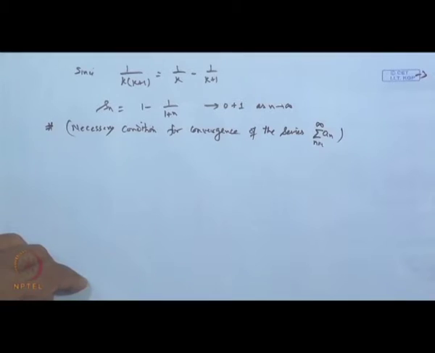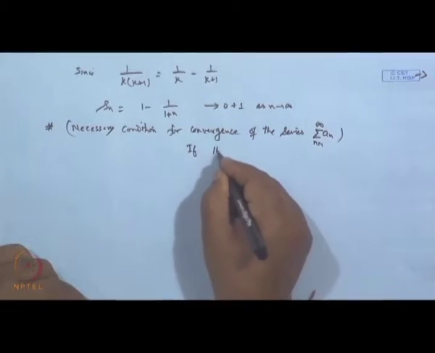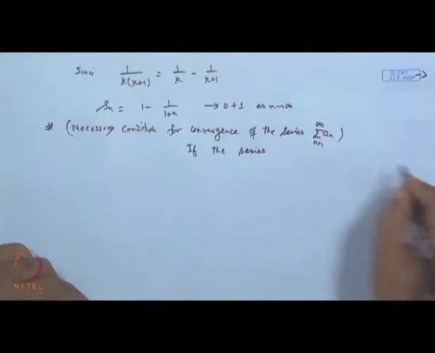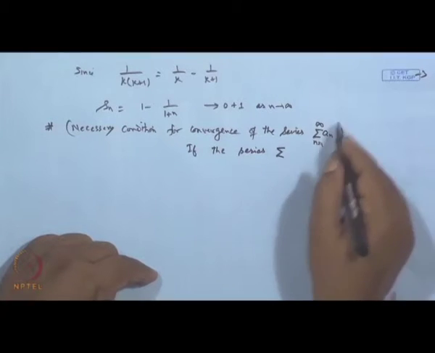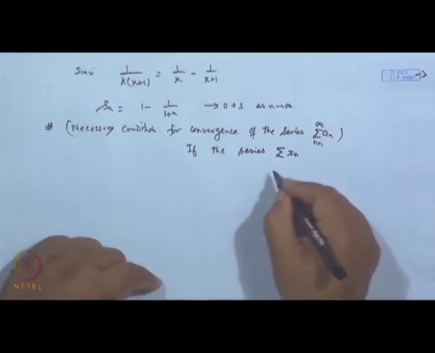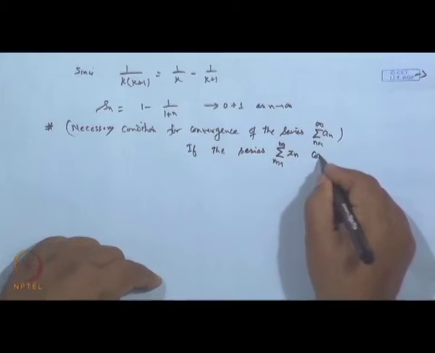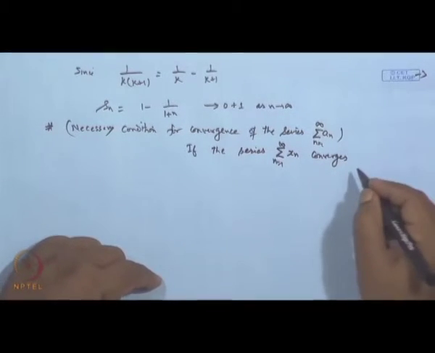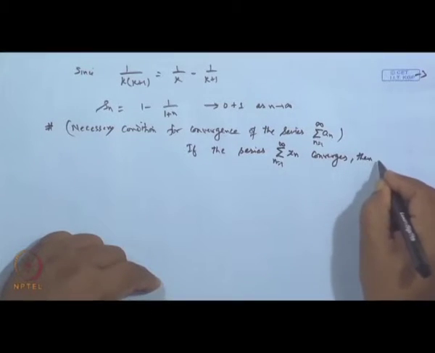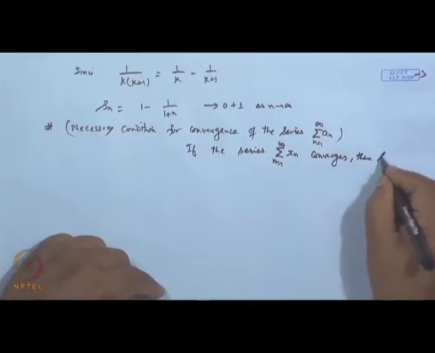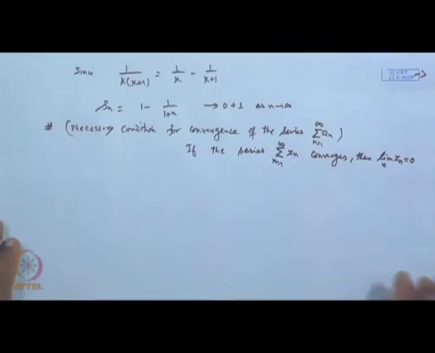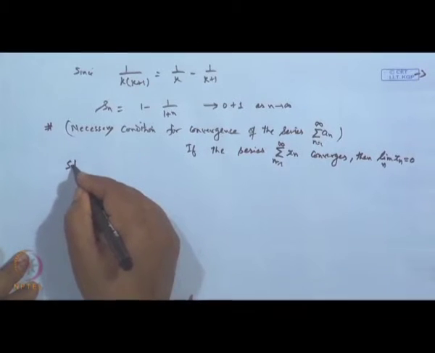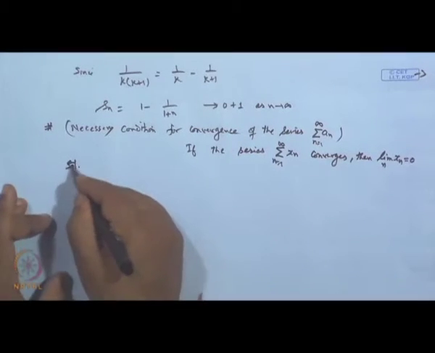So this we will put in the form: if the series sigma x n, we are doing it with x n, so let us put it as sigma x n, n is 1 to infinity, converges, then the limit of x n as n tends to infinity must be 0, that is, the nth term will always go to 0. Okay. So let us see the proof.